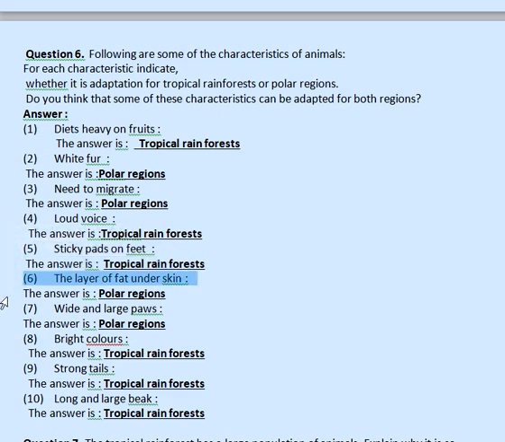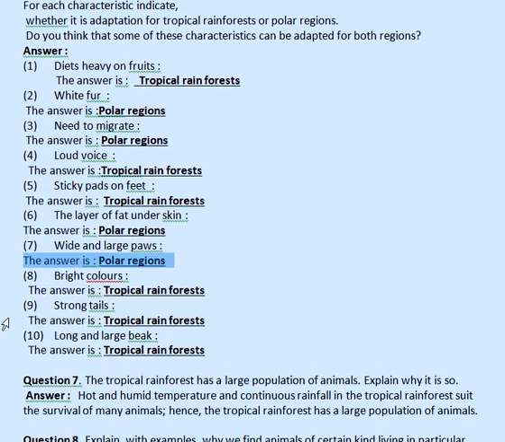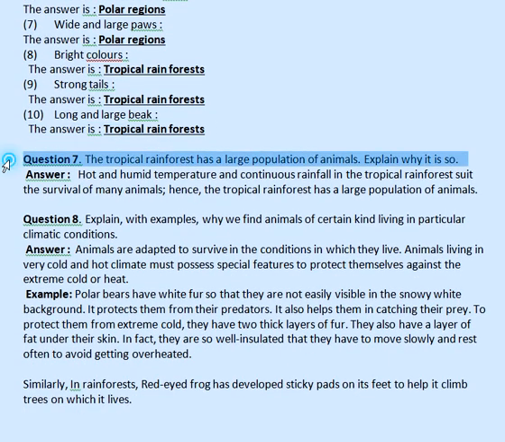6. The layer of fat under skin. The answer is polar regions. 7. Wide and large pores. The answer is polar regions. 8. Bright colors. The answer is tropical rainforests. 9. Strong tails. The answer is tropical rainforests. 10. Long and large beak. The answer is tropical rainforests.